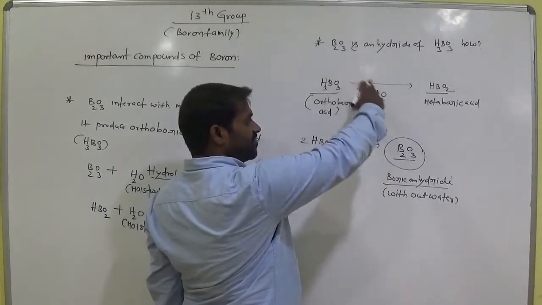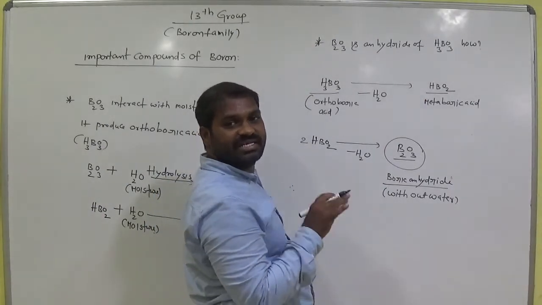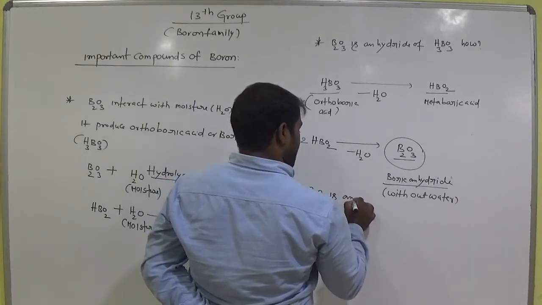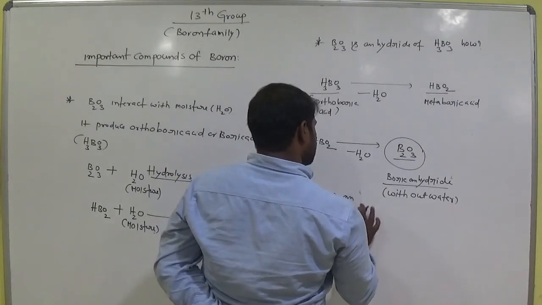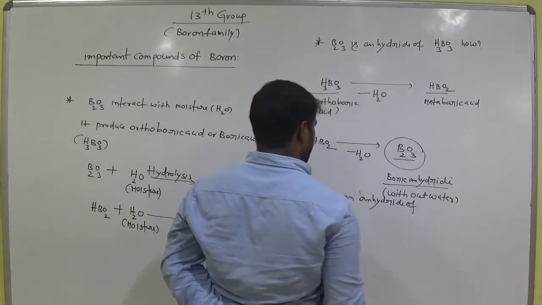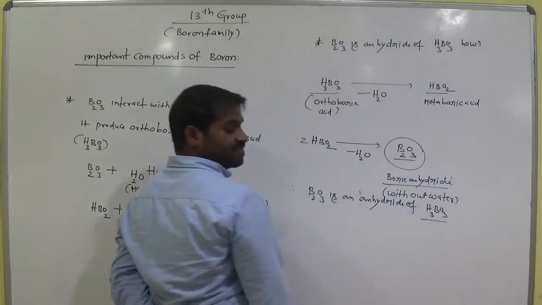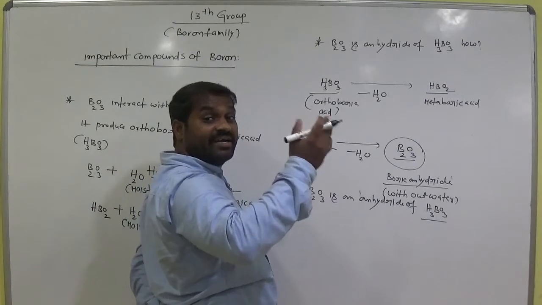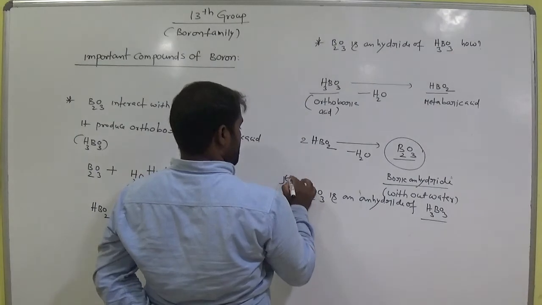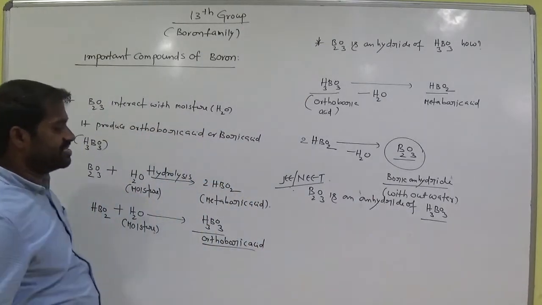Anhydride means we remove the water one by one from boric acid. It gives a compound, boric anhydride, that means no water present in it. Therefore B2O3 is an anhydride of H3BO3. Hydrated means water. Anhydrated means without water. Is it clear, students, up to here?